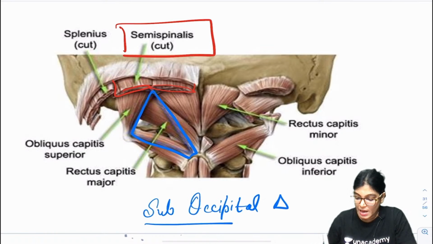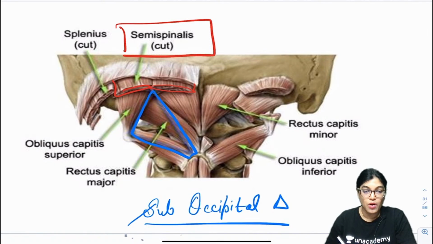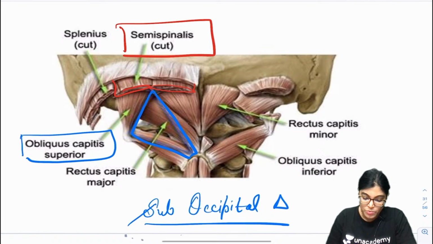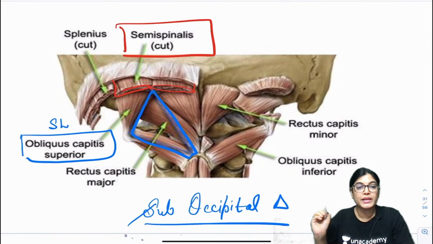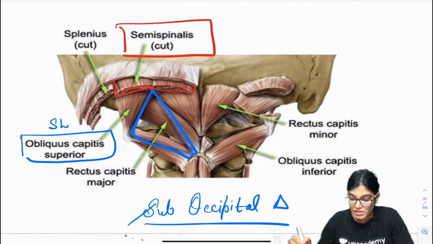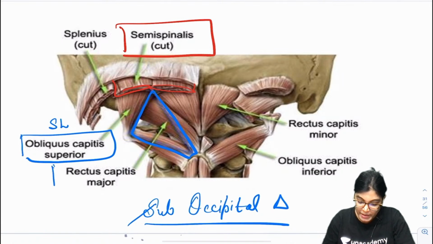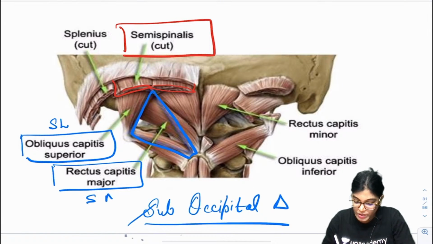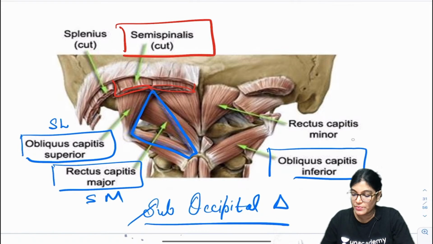Its boundary is formed supralaterally by obliquus capitis superior, rectus capitis posterior major forms its supramedial boundary, and inferiorly it is bounded by obliquus capitis inferior.